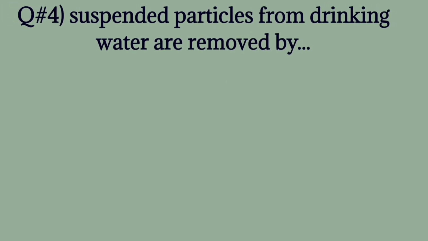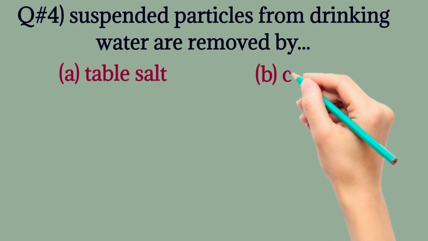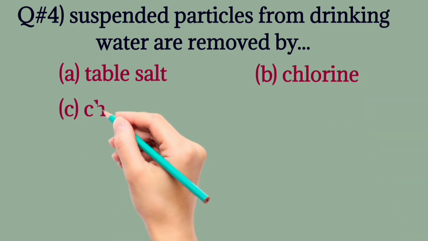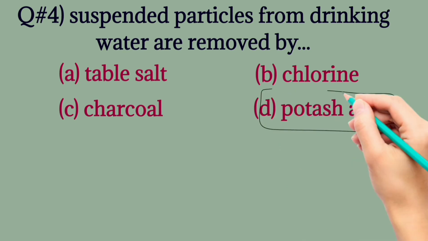Question number 4. Suspended particles from drinking water are removed by table salt, chlorine, charcoal, potassium. The correct one is potassium.